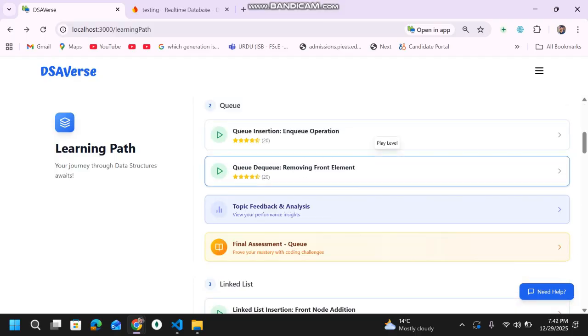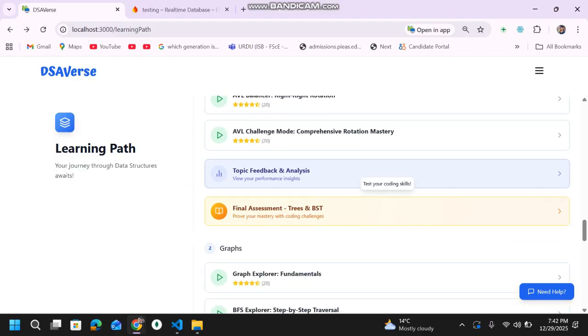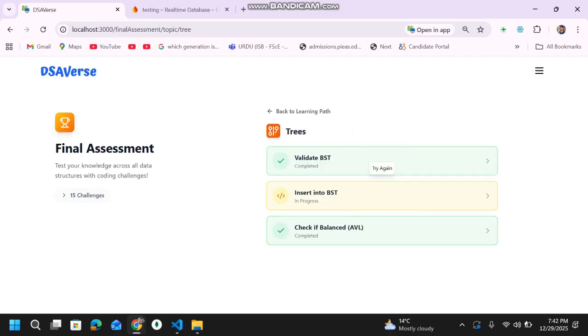Now going back, after completing all the games, you have to take final assessments. These are basically coding challenges. I am opening this. Look, this user has already completed some of the challenges. For example, trees has three problems, graphs has three problems.